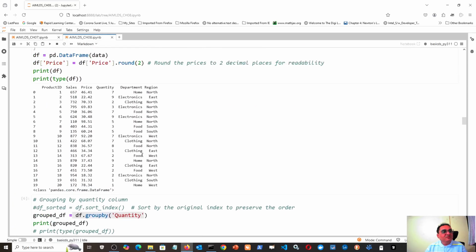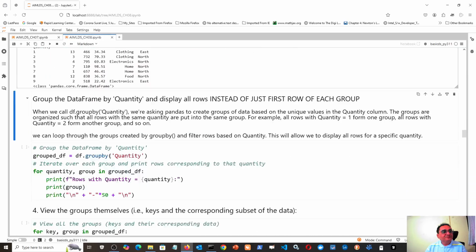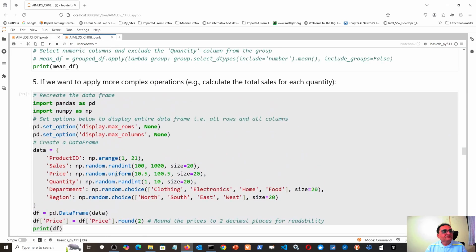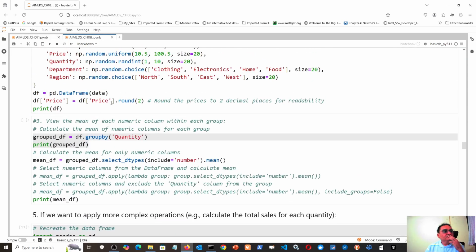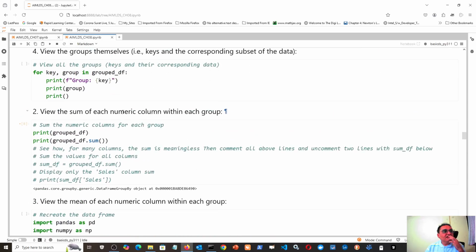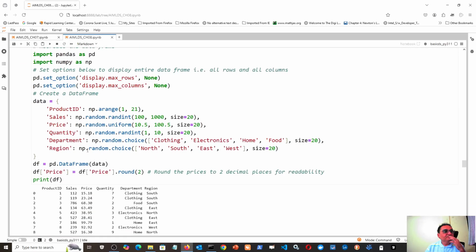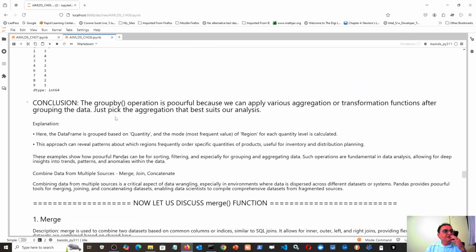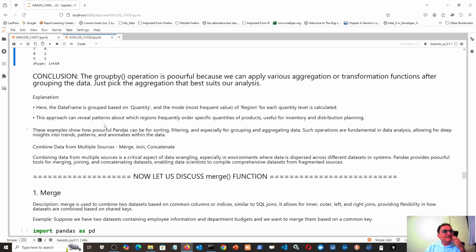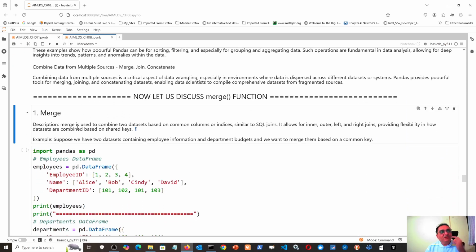So far we have done up to how much? Size, that was last. Yes, here. I think it is over. The groupby discussion is over. Next, our discussion will be on merge.